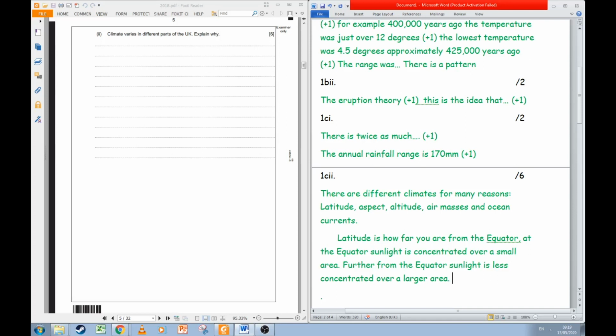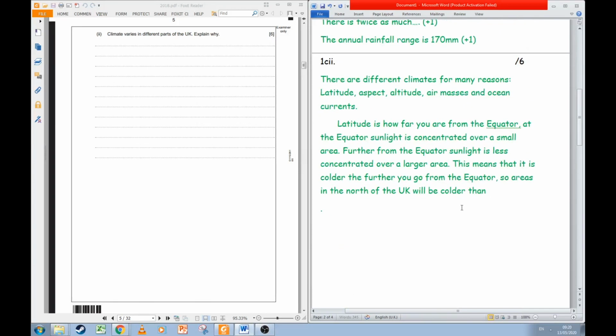The sunlight hits the equator and is spread over quite a small area. Sunlight that hits towards the North Pole, the South Pole, is spread over a much larger area. Okay, this means that, so we're developing this statement, areas in the north of the UK will be cooler than areas in the south.